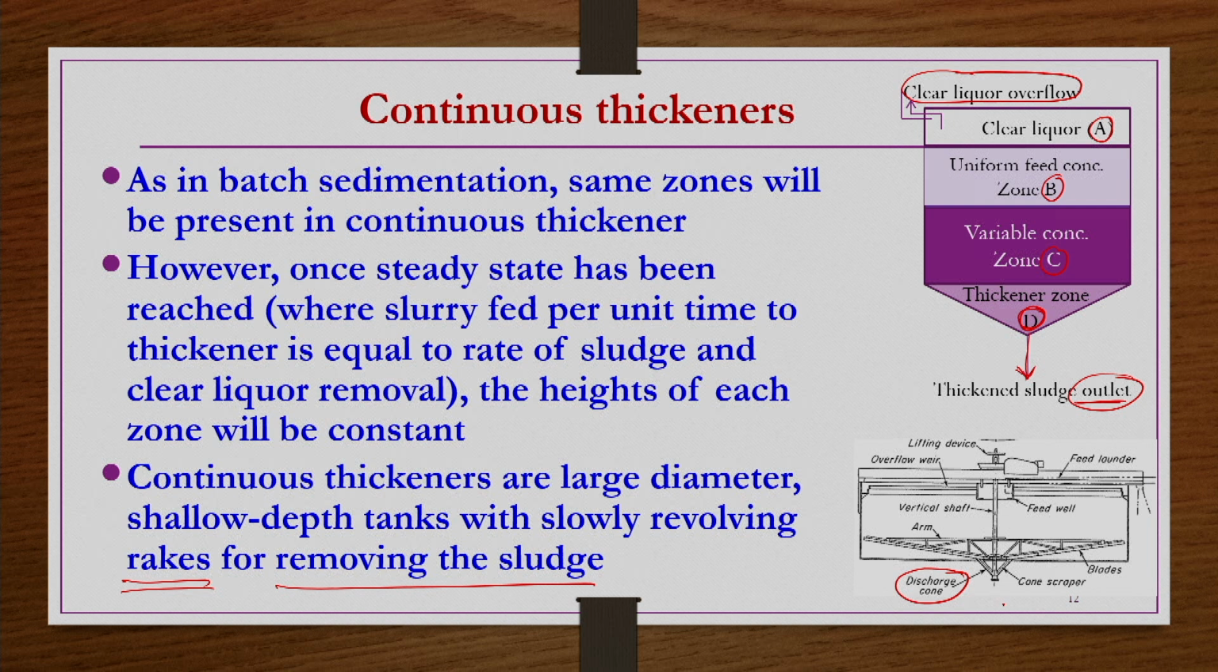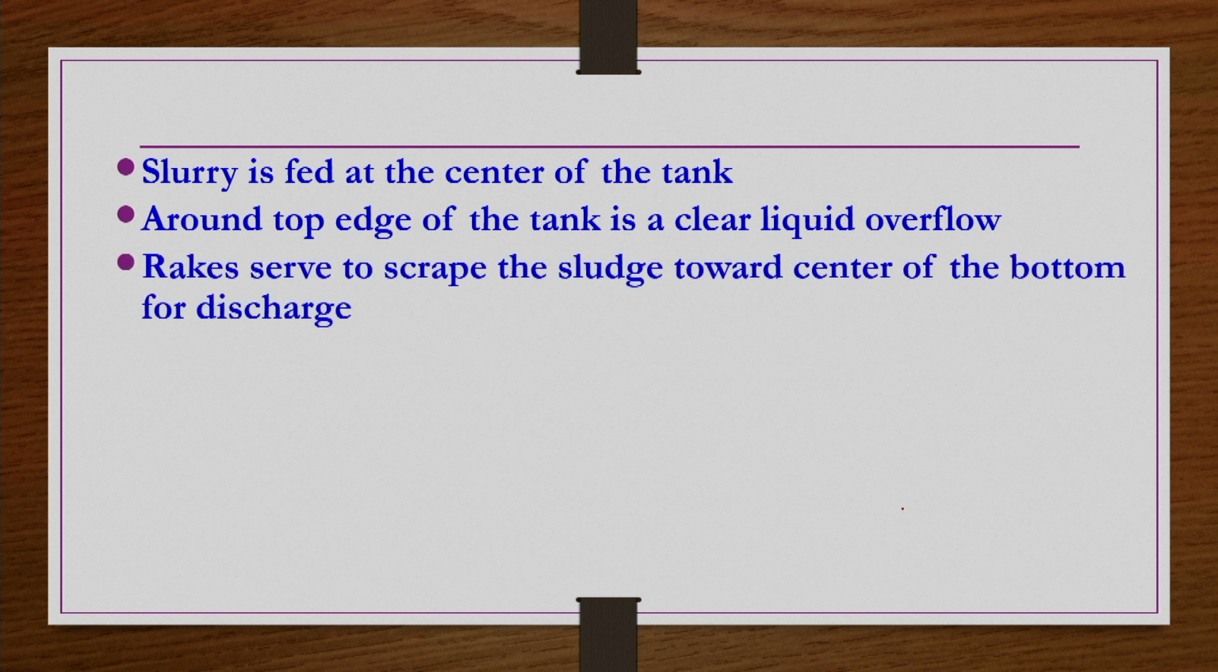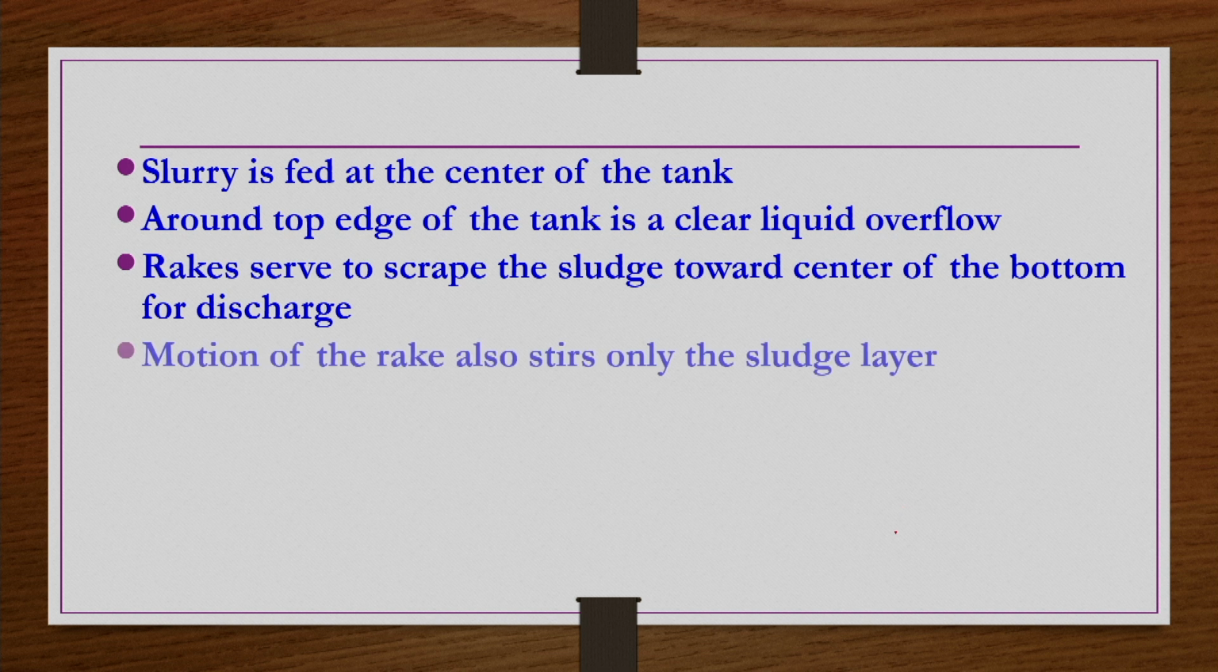concentrate from the bottom. While it is revolving, whatever liquid is trapped between the particles within the sludge zone, the D zone, will be released, and that liquid may move up towards the C zone side. Slurry is fed at the center of the tank. Around the top edge of the tank is the clear liquid overflow. Rakes serve to scrape the sludge towards the center of the bottom for discharge.